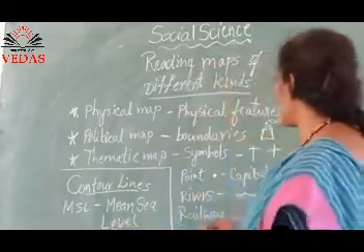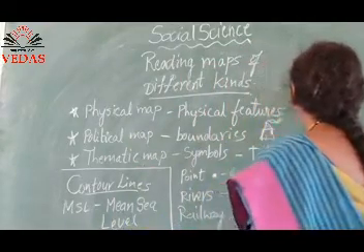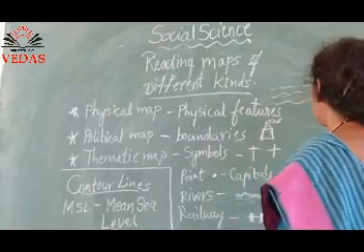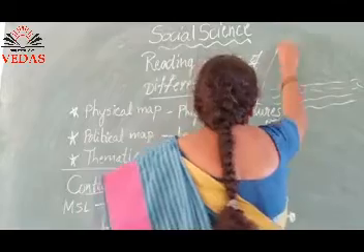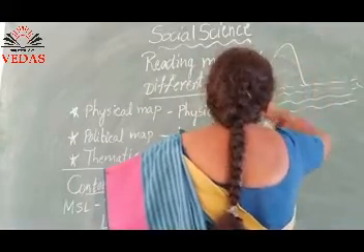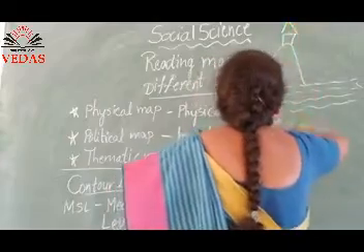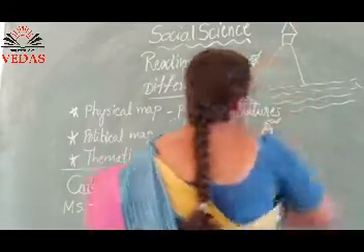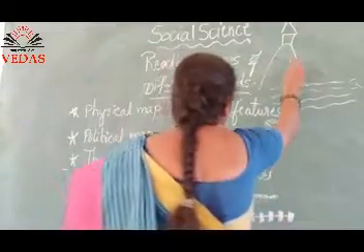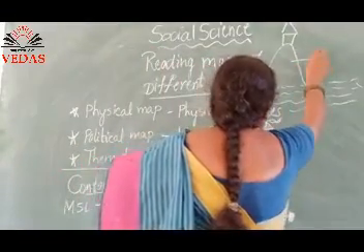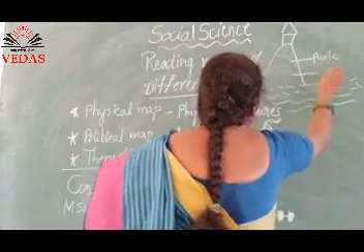For example, I show you, this is water. Consider that this is a sea, okay, and we have mountains here. Okay, there may be a temple there. Here there may be some park, village.